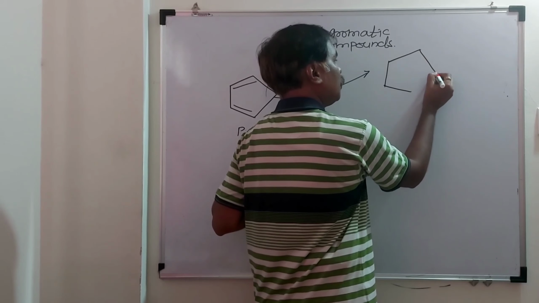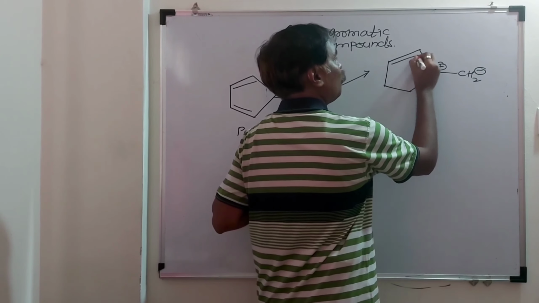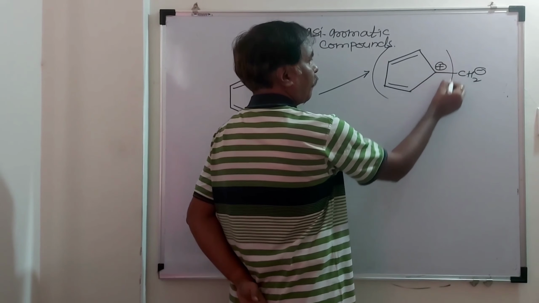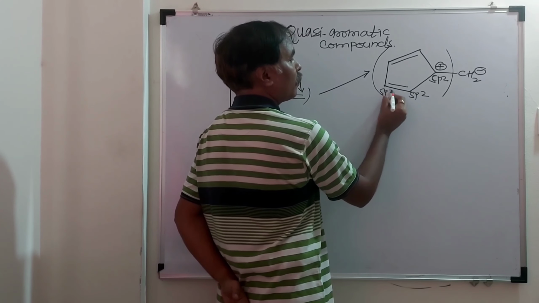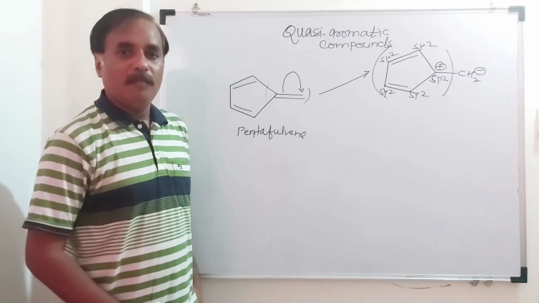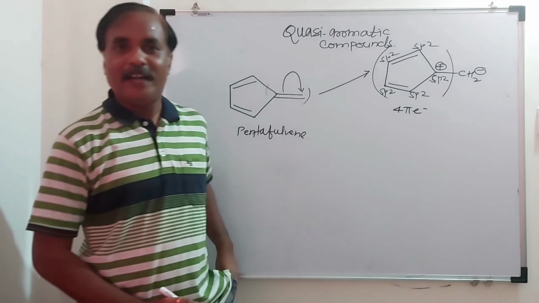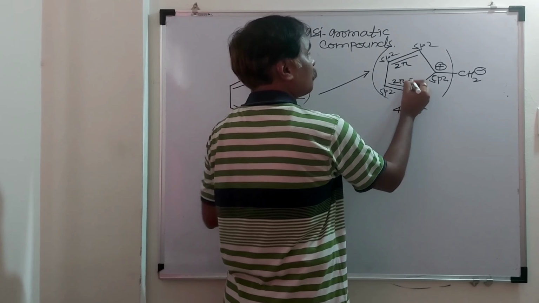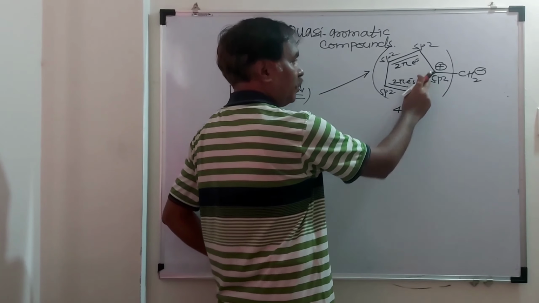And a structure will be like this. These two pi bonds as it is. Now take this ring. Each carbon is sp2 hybridized and the ring is planar. Total number of pi electrons here are 4 pi electrons, and Huckel's electrons are 4. Here 2 pi, 2 pi, 4 pi. This carbon is electron deficient.